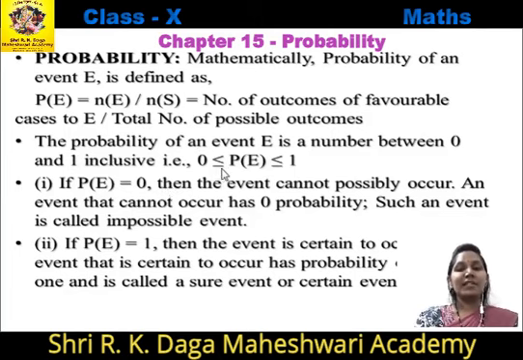That is, 0 is less than or equal to P of E is less than or equal to 1. It means probability of any event lies between 0 and 1 inclusive. It cannot be less than 0 and it cannot be greater than 1. So the value of probability cannot be negative. If P of E equal to 0, then the event cannot possibly occur. An event that cannot occur has 0 probability. Such an event is called an impossible event.